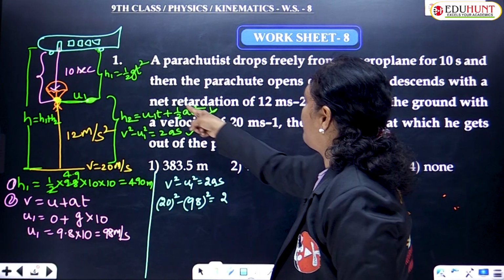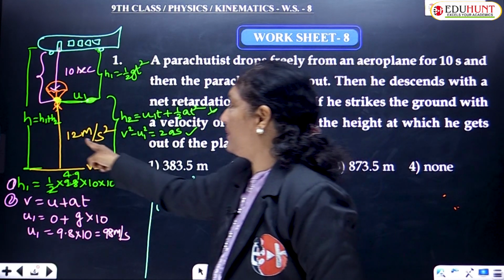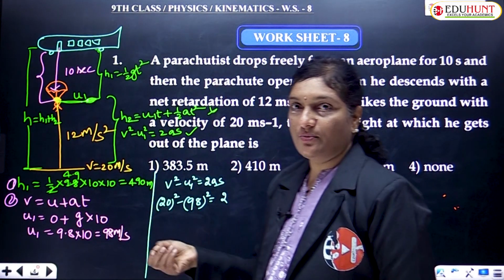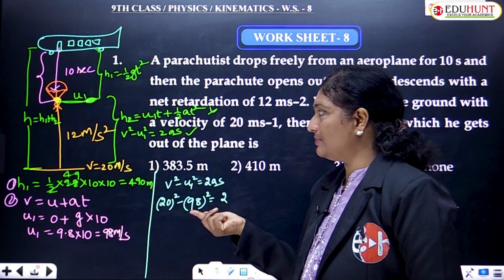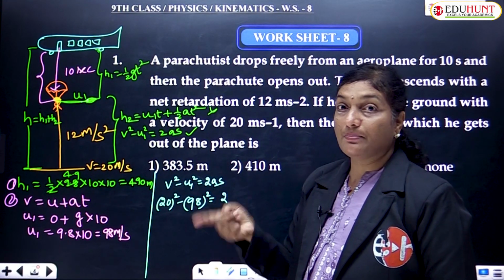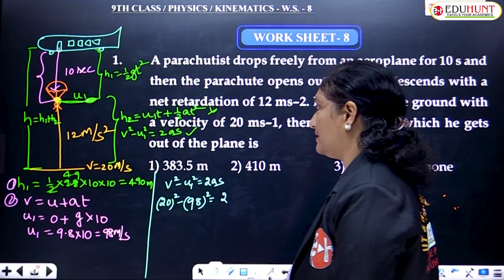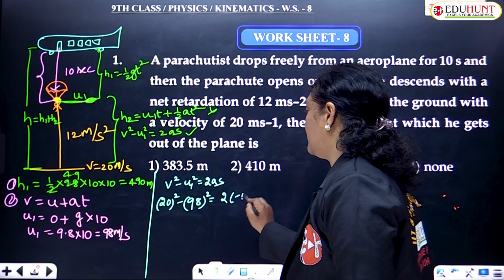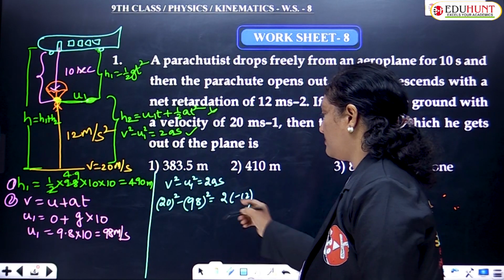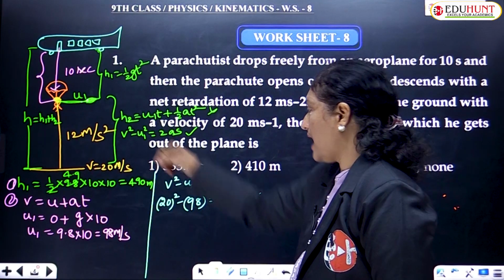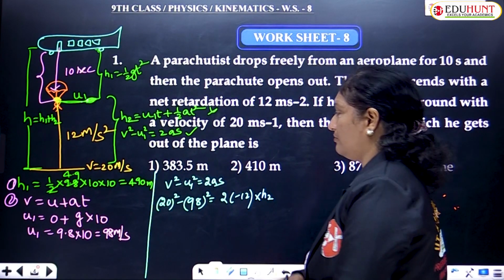This person is traveling with retardation of 12 meter per second square, so a is minus 12 meter per second square, and the unknown height h2 you need to find out.